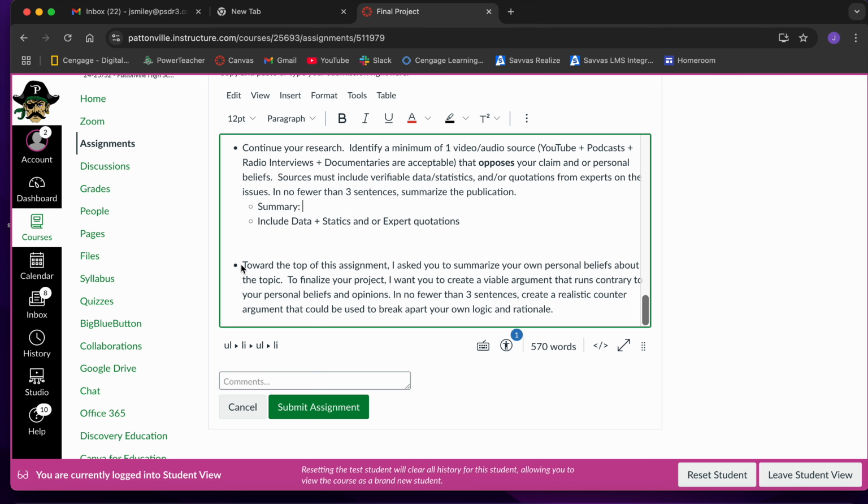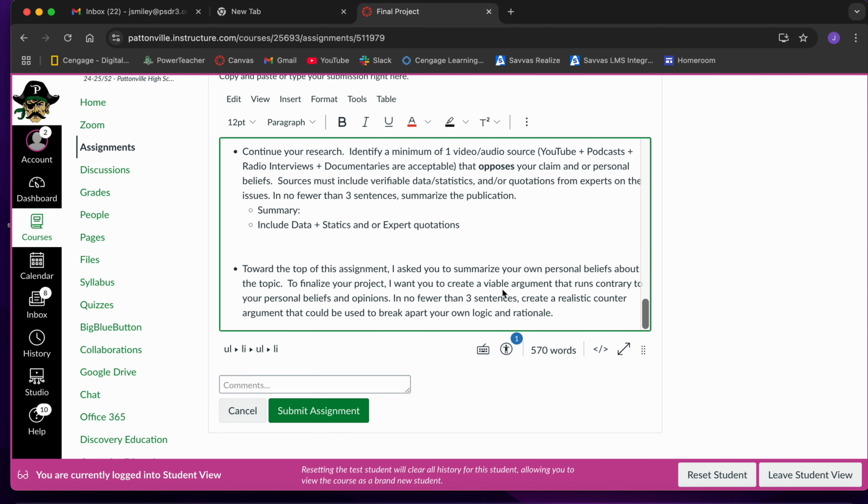And then the last part, okay, toward the top of this assignment, I asked you to summarize your own personal beliefs about the topic. To finalize the project, I want you to create a viable argument, not a sarcastic argument, okay, not something that's poking fun at the other point of view or whatever, a viable argument that runs contrary, meaning against. Contrary means against, going against your own personal beliefs and opinions. In no fewer than 3 sentences, create a realistic counter argument that could be used to break apart your own logic and rationale. This is probably going to be the hardest part.